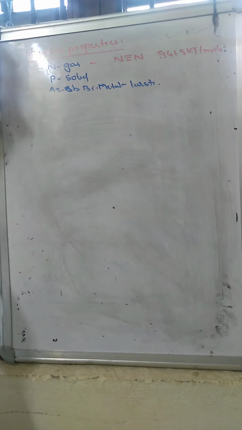So we will go for the periodic properties. The first property we will call atomic radii.